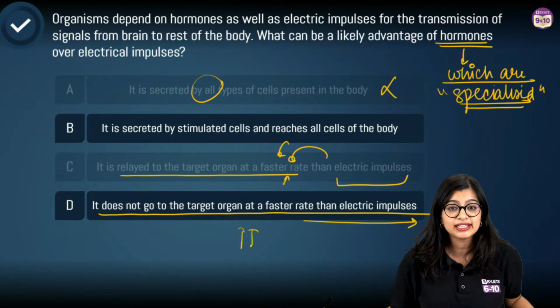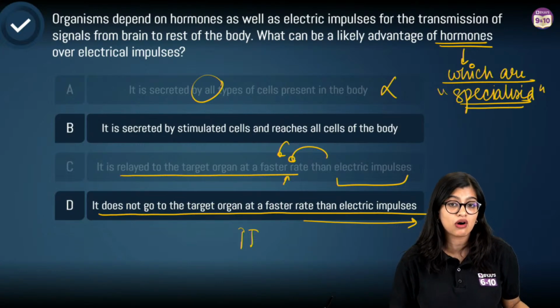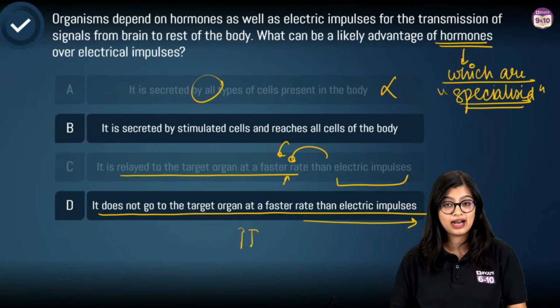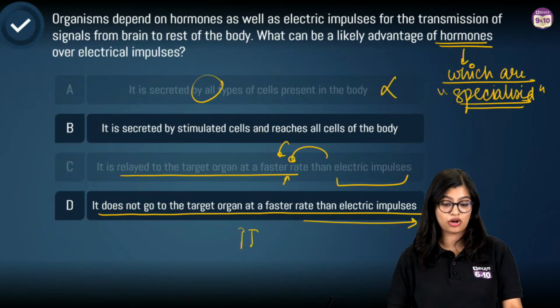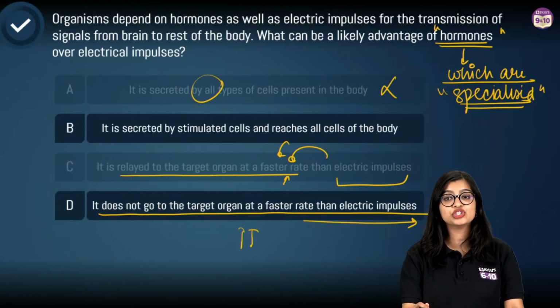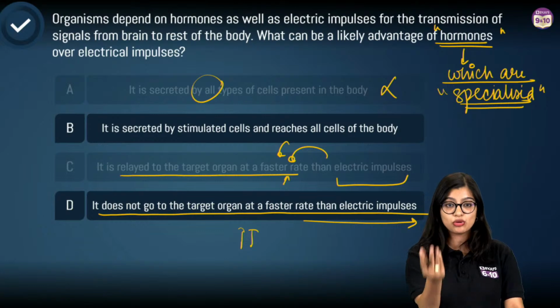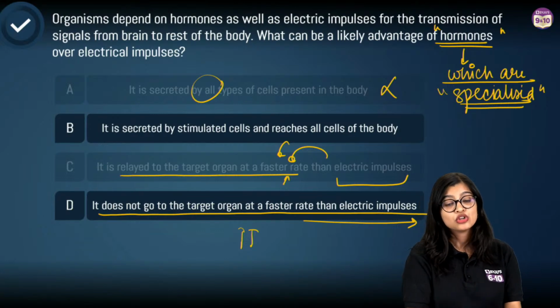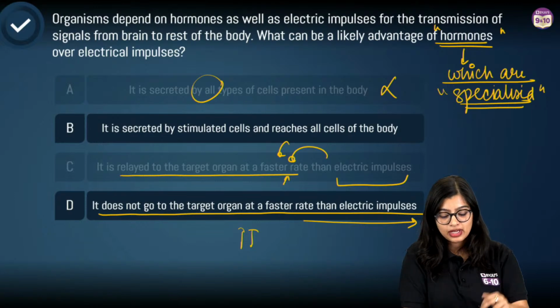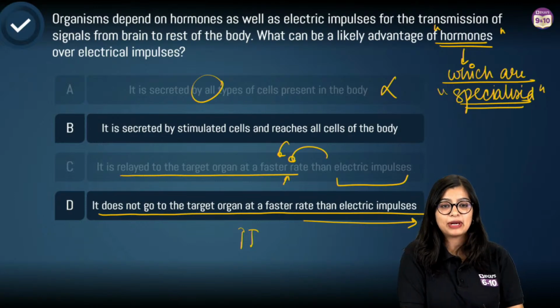Ma'am, it is not B because it does not reach all the cells, only target cells. Okay, but we are talking about all hormones at this point. We are not saying only one hormone. We're saying hormones in general, right? And hormones have an impact on most cells of our body, right? So height here is an option. Height is an advantage.